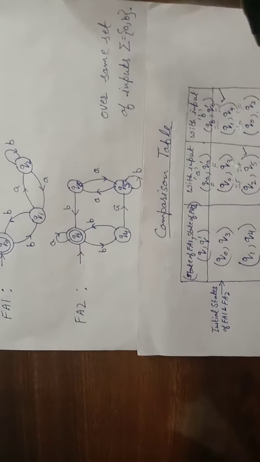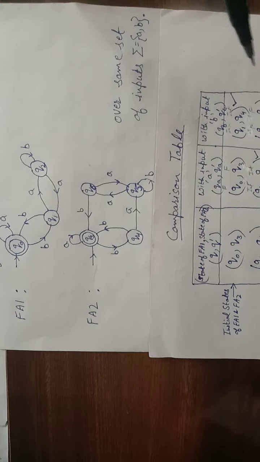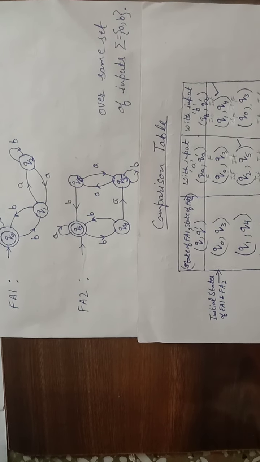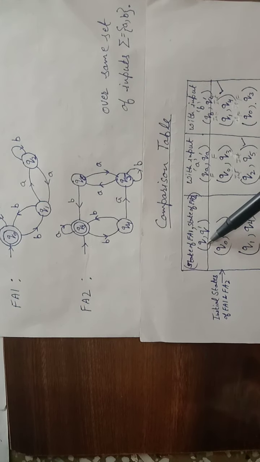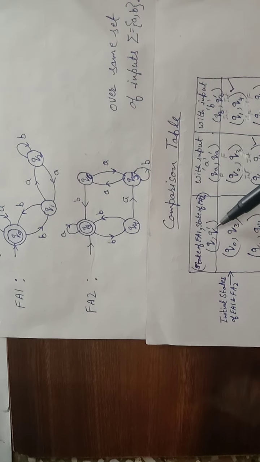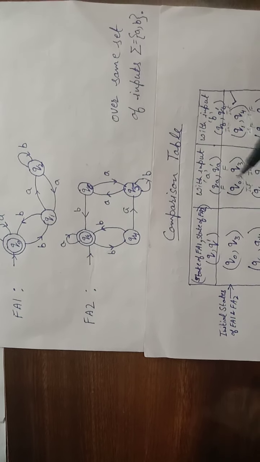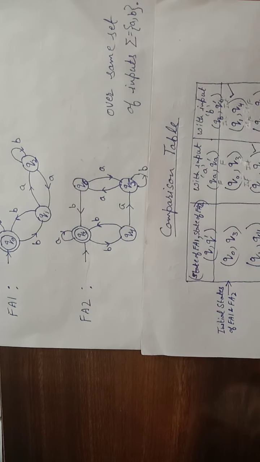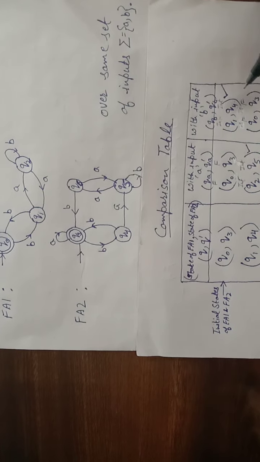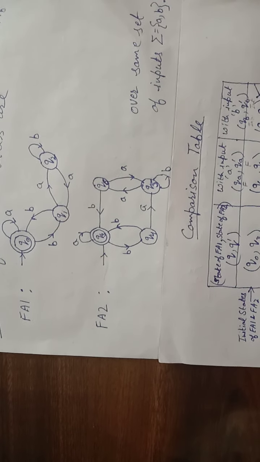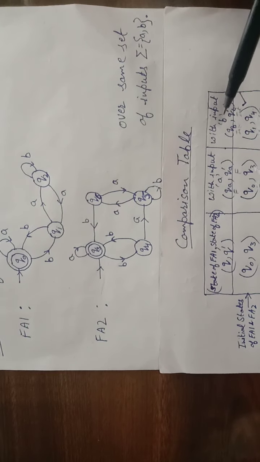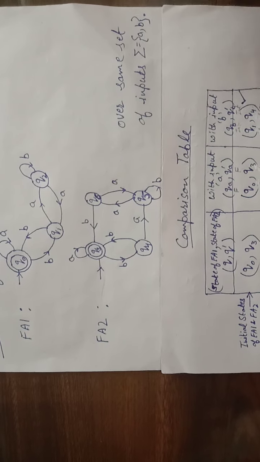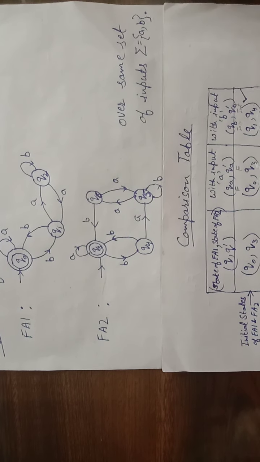Now we construct a comparison table for both the finite automata. The first column is for the pair of states, where the first state is coming from the first automaton and the second state is from the second automaton. The second column is with input A, the transitions of the first column, and this third column is showing the transition with input B.